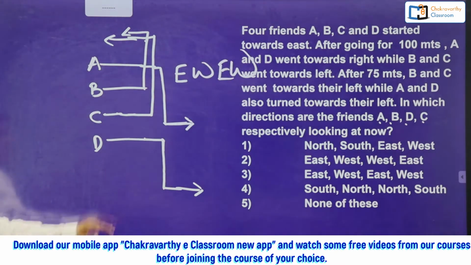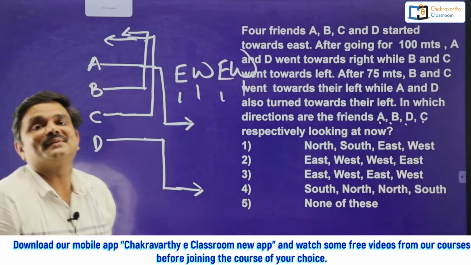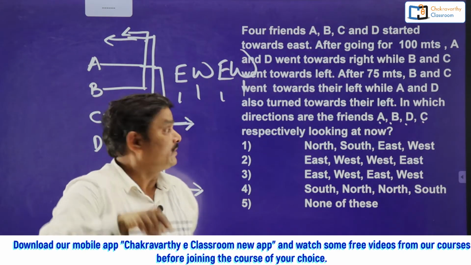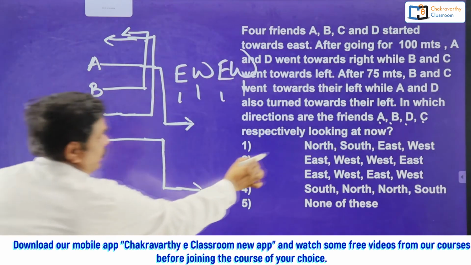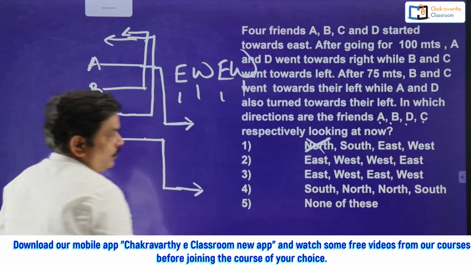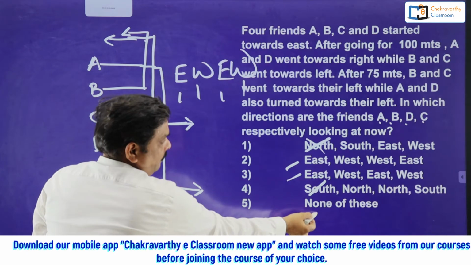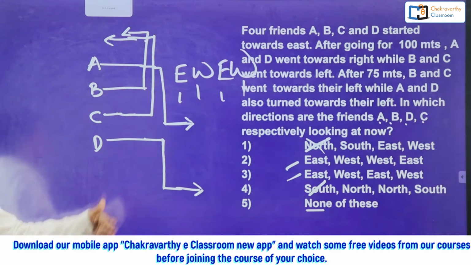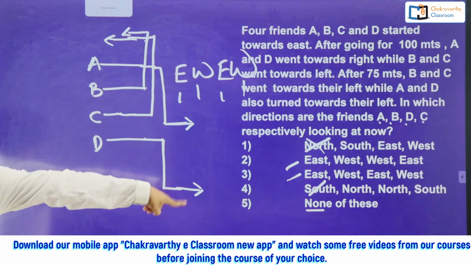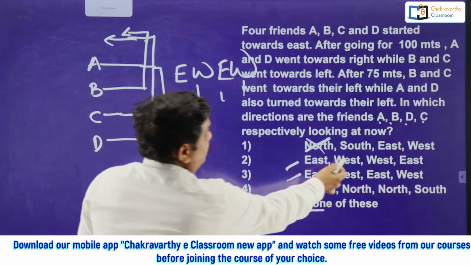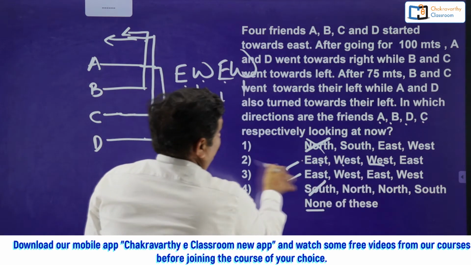So what is my option or answer? First of all, east, west, east and west in this order respectively is the final answer. In this order, just go for the option. North is not at all my option because A is not to the north, A is to the east. Okay, these two are okay. South is no. Then we will think of none of these. If I don't find any of the options matching with my answer, I would go for none of these. Okay, now here east, west, east, west, but this one is east, west, again west. No, this is ruled out.